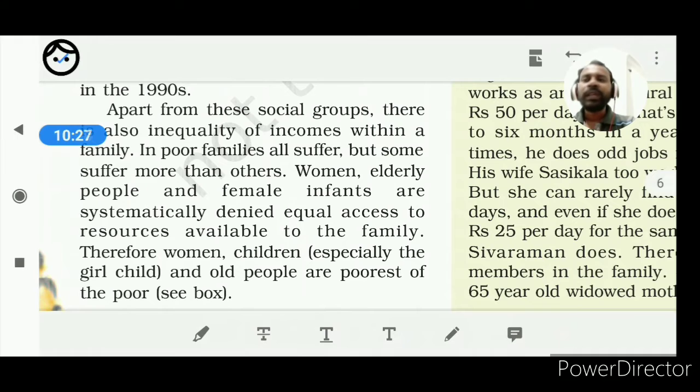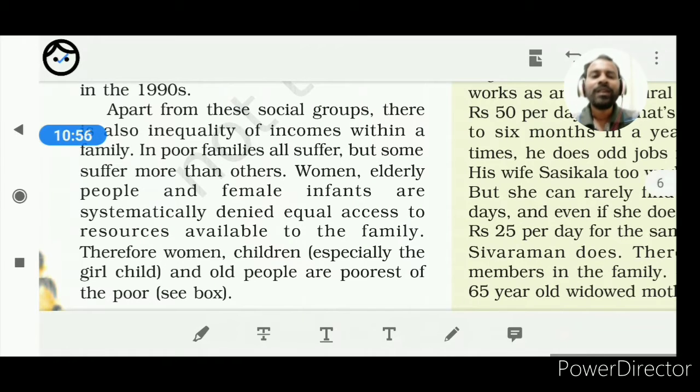So what we are getting is that the elderly and women are also vulnerable, because in the Indian context such people are given less importance for their lifestyle and improvement, and they are not able to get full access to the resources.